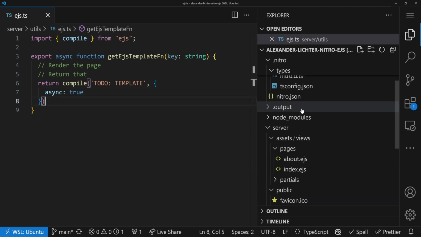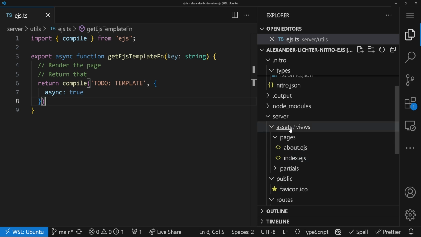The first thing we have to do though is we have to refer to these files here on the side, right? To assets, views, pages. So how do we do that? Because now we can start like, okay, EJS supports the file system, but as mentioned before, Nitro in the file system, yeah, works, but having a more universal approach is better. So we will use unstorage, that I also mentioned before and also talked about in another video, to get all the data. And as I said, like now we put them in our project. It could be living somewhere totally different in the KV store, in a MongoDB, wherever, in a GitHub repository even if you want to. So you can even query it from there if you really feel like, HTTP calls, whatnot. But in our case, we'll go with the most simple version.